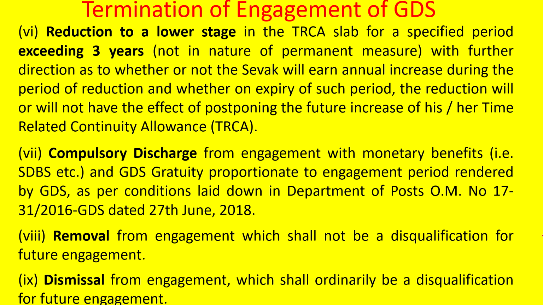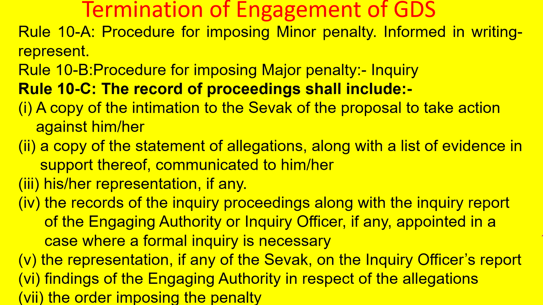Okay. Next point is the procedure for imposing minor penalty. Whenever the engaging authority proposes to give a minor penalty, in such a case the GDS should be informed in writing, and a representation can be sent by the GDS if he wishes so, and basing on the representation only can a penalty be imposed by the engaging authority.